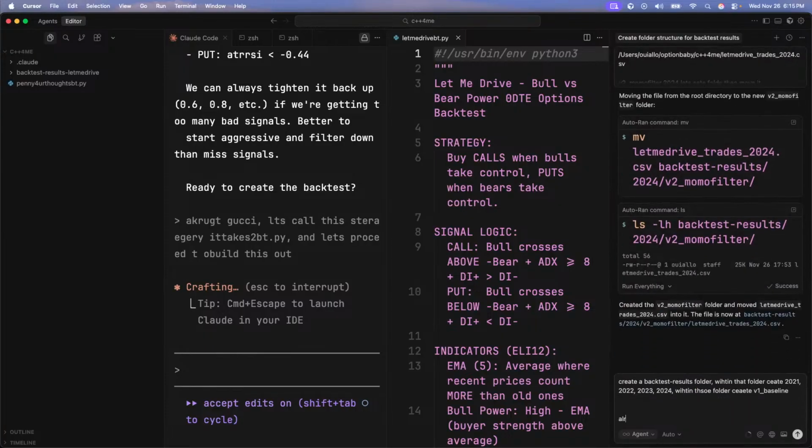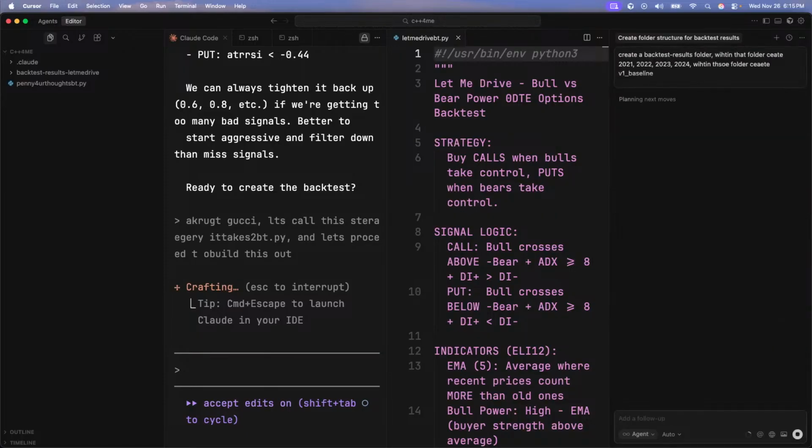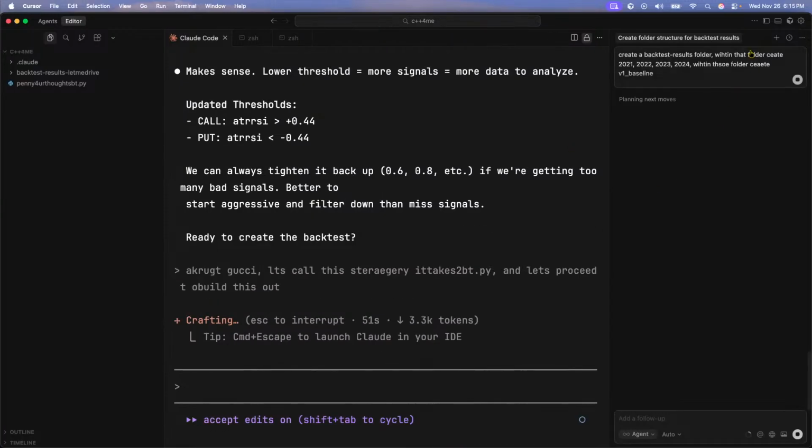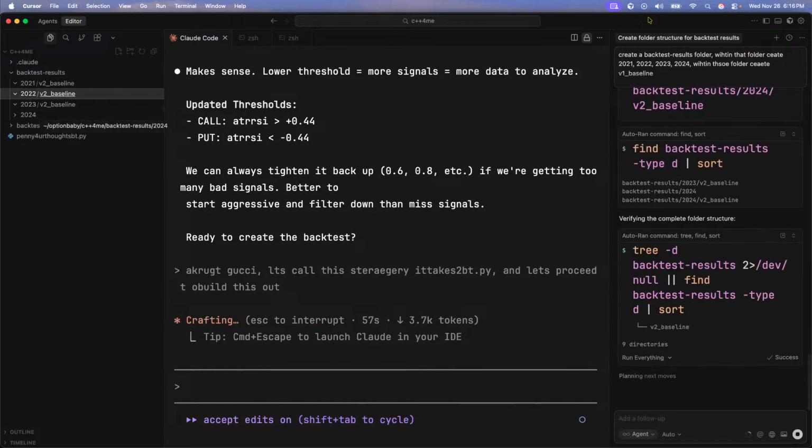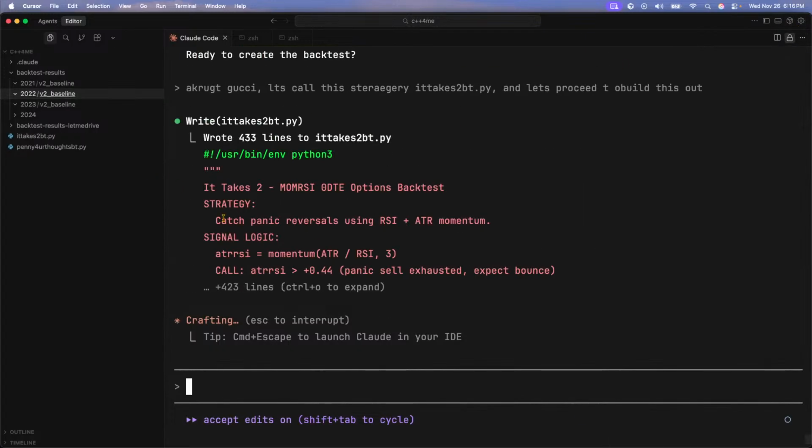Let's create another set of folders. Perfect. Just follow me. Thank you. All right, we have our backtest. It Takes Two. That was a lot quicker to write.